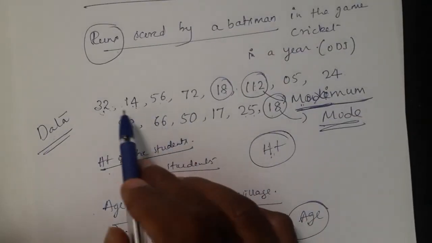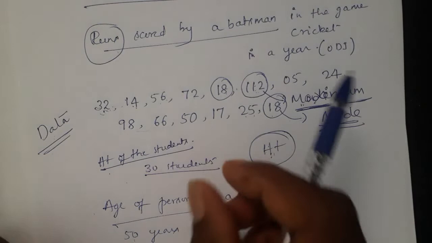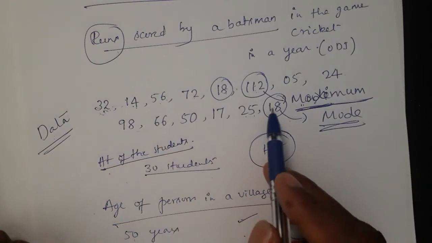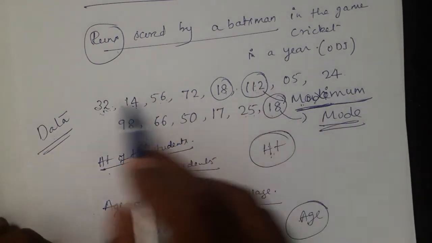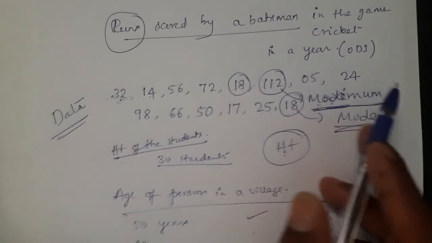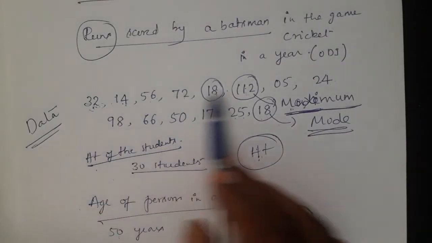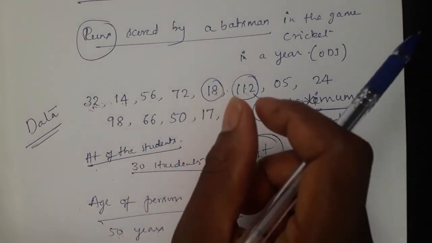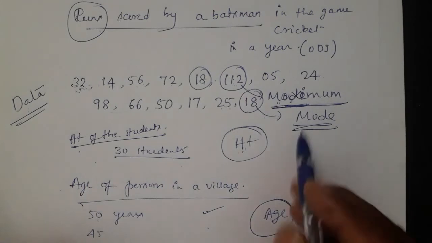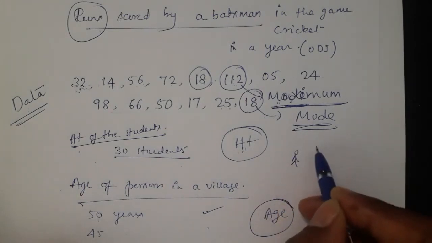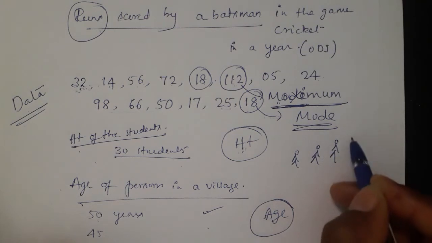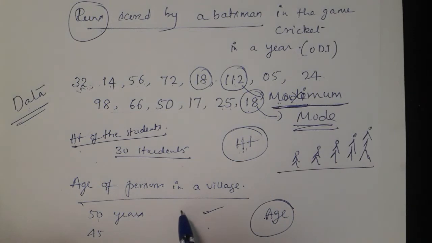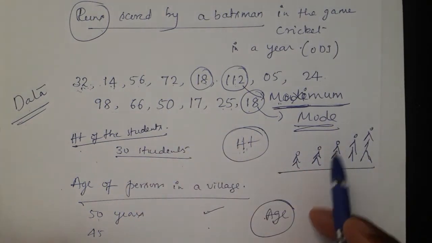Median, how to calculate? Out of these marks, which mark is exactly in the middle? That means he scored 14, he scored 05 lowest. We have to arrange all these numerical values from lowest to highest or from highest to lowest. Write all this data in ascending order. When we write in ascending order, which run comes exactly in between? Or when we say a few students stand in a row, like height-wise we make them stand in a row, then who is in the middle here?